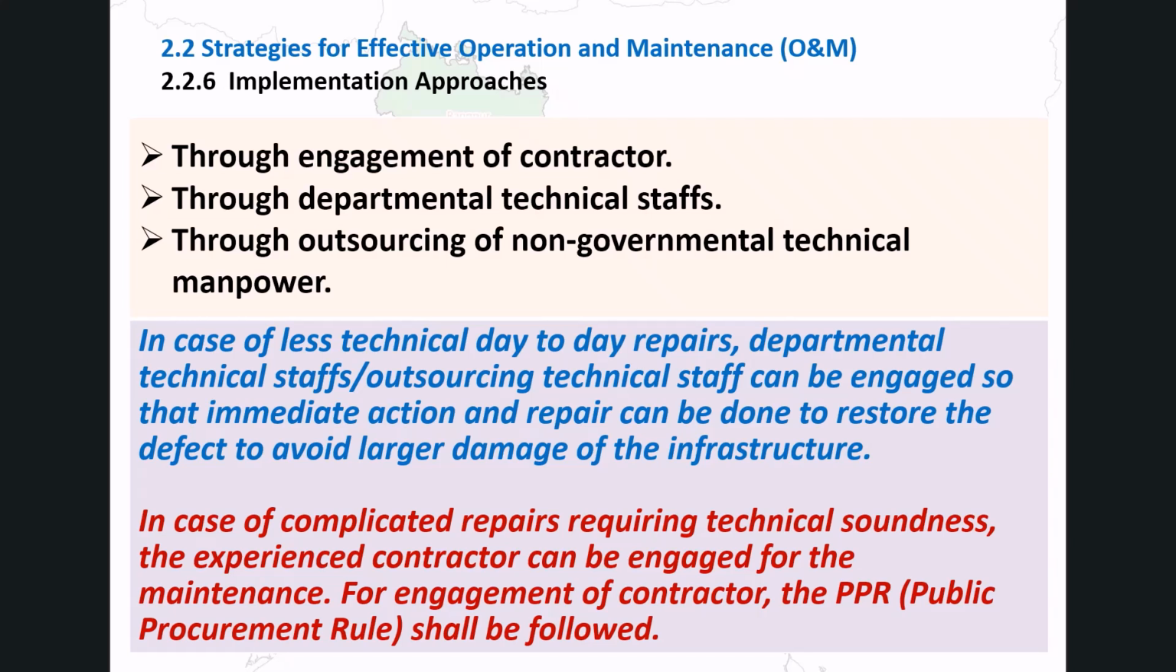For complicated repairs requiring higher technical expertise, an experienced contractor should be engaged. In this case, the public procurement rule, called PPR, must be followed for the contracting process. Choosing the right approach for each type of maintenance is an important part of efficient O&M management.